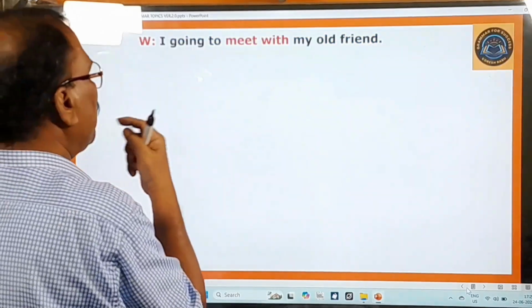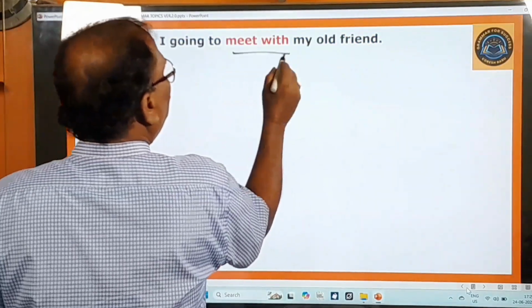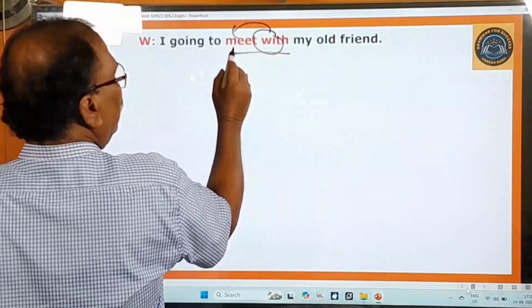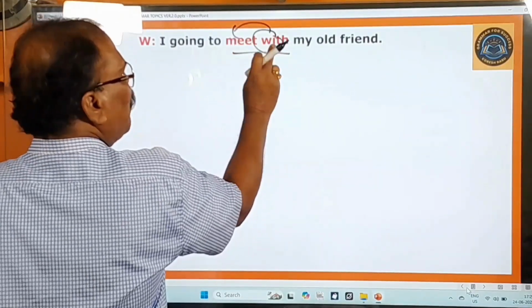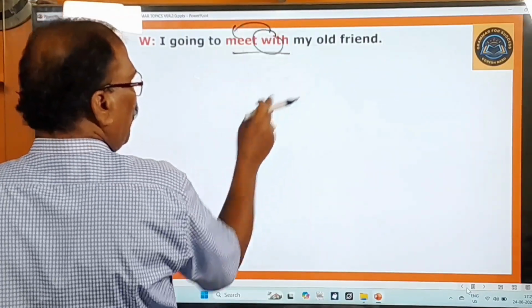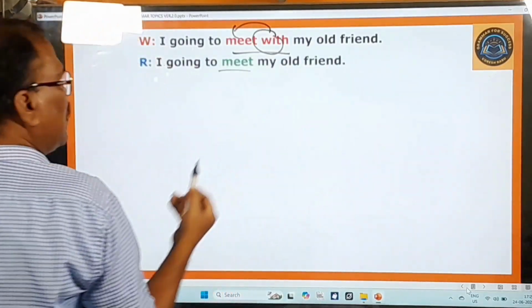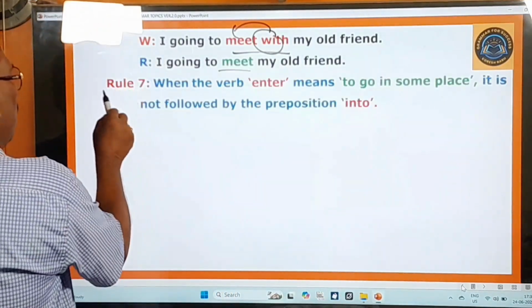A few more examples are given here. "I am going to meet with my friend." The meaning of "with" is already in this verb "meet", and again, "with" should not be used after that. Therefore, you have to say, "I am going to meet my old friend." That itself is enough. Now you go to rule 7.